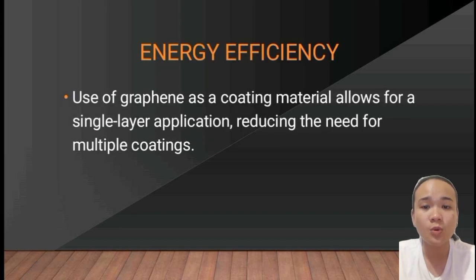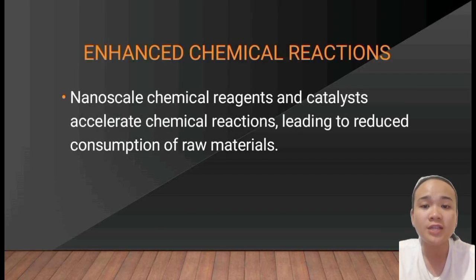Use of graphene as a coating material allows for a single layer application, reducing the need for multiple coatings. Graphene is the nanoparticle that improves the energy capacity of batteries. Fifth, enhanced chemical reactions. Nanoscale chemical reagents and catalysts accelerate chemical reactions, leading to reduced consumption of raw materials.